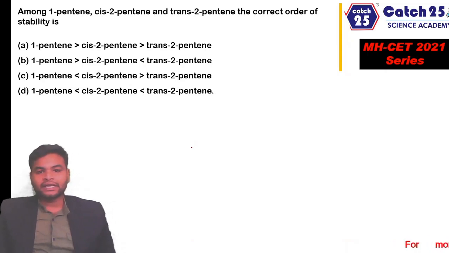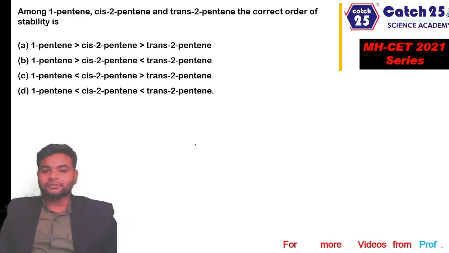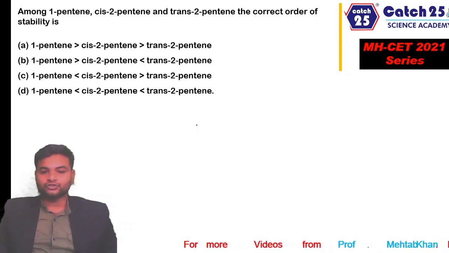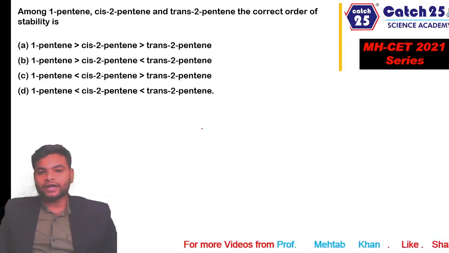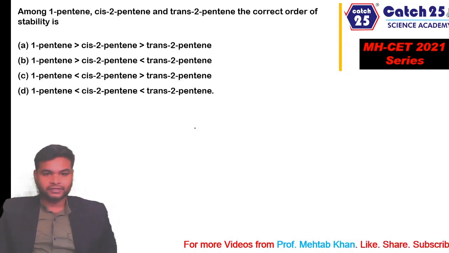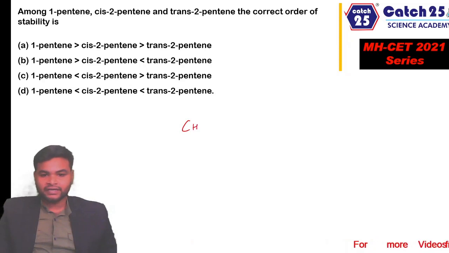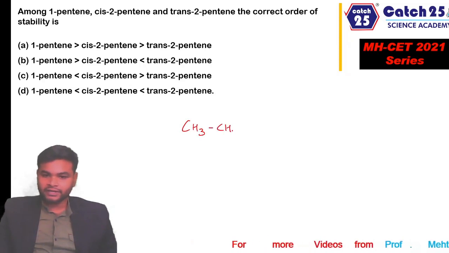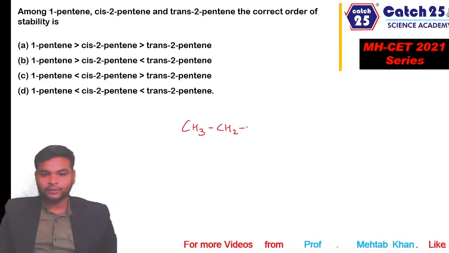So stability of alkene can be estimated from its hyperconjugating structure. The more number of hyperconjugating structures an alkene is going to make, the more stable it is, right? So let's first draw the structure of pent-1-ene, then we will know how many contributing and hyperconjugating structures will be formed.